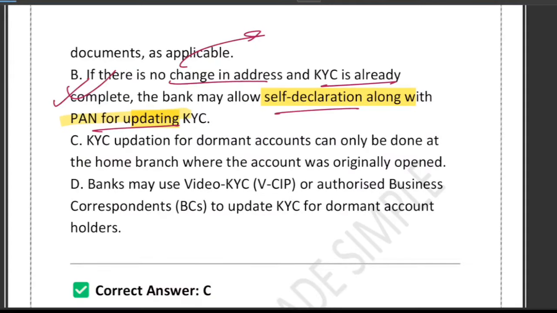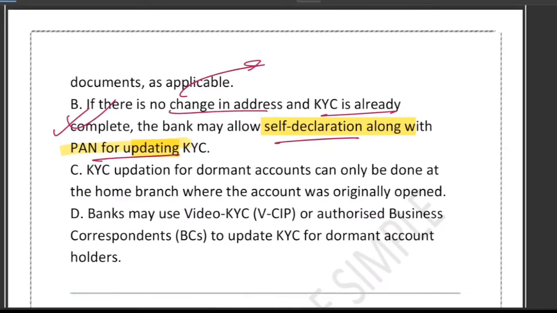What about option C? It says that KYC updation for a dormant account can only be done at the home branch where the account was originally opened. No, this is incorrect. Actually, KYC update can be done at any branch, right? No need to visit the branch where the account was originally opened. This applies to normal accounts as well as dormant accounts. That's why option number C is the incorrect one.